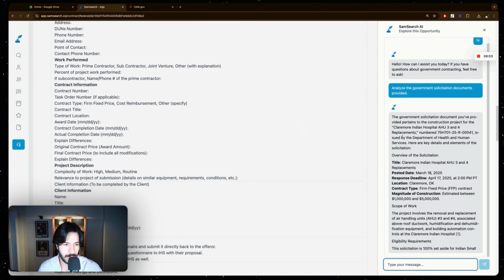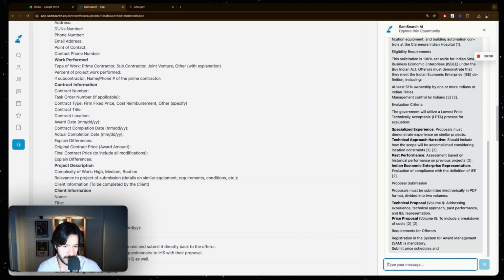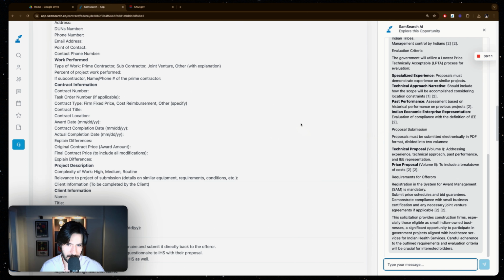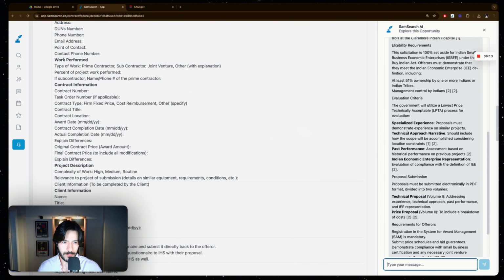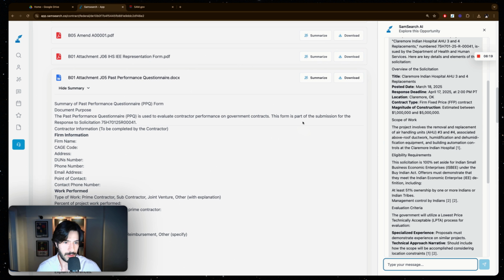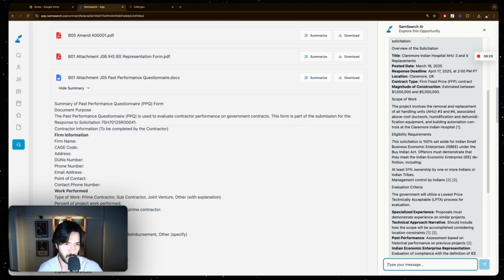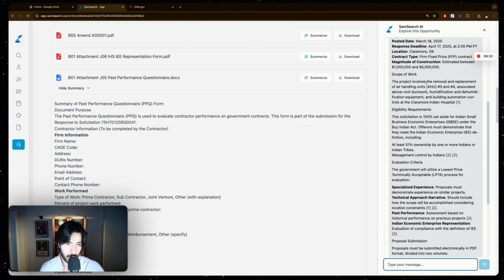So we are getting a detailed overview of the solicitation. As you could see, which by the way, in most cases, if you do this in the order I did, you have most of the information from the summary initially and also from the documents summary. So we are getting the title, the posted date, response deadline, the location, contract type, construction, magnitude of construction. This is the budget estimated between 1 and 5 million. The scope of work, which we're going to get back to and get more information. We're getting also the source for each one of this information, which document it's pulling this information from.